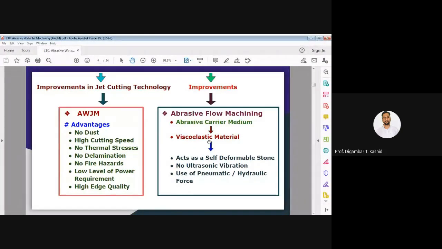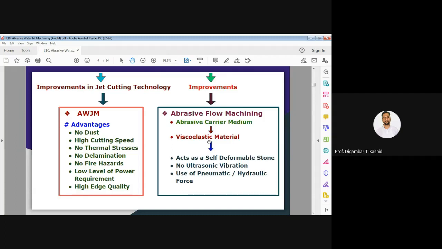So these are the applications of abrasives in the field of machining that we have seen. First, we were using abrasives in the abrasive jet machining process. It is an improvement we went for, and the developed process is called abrasive water jet machining.